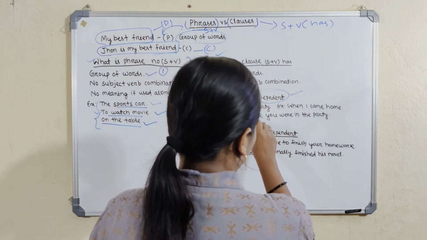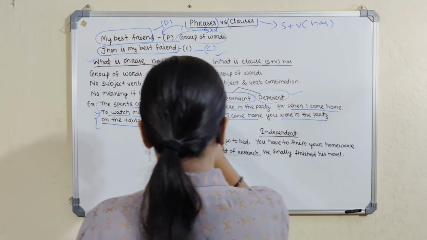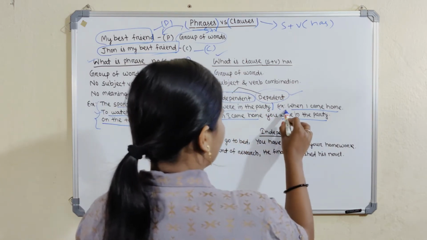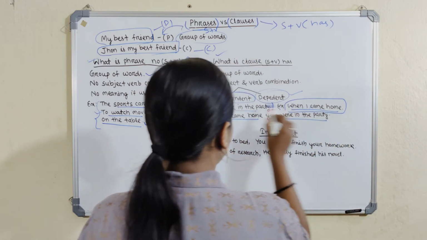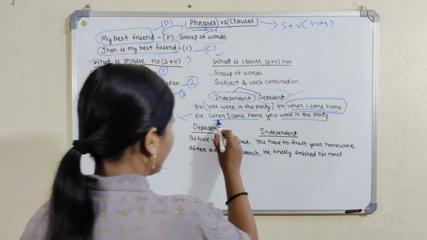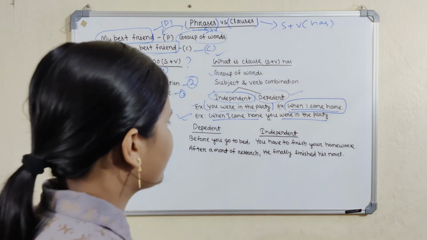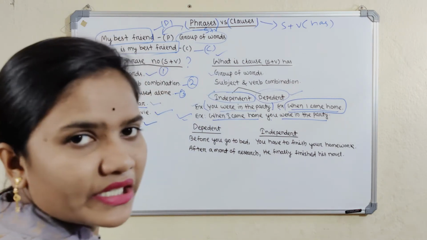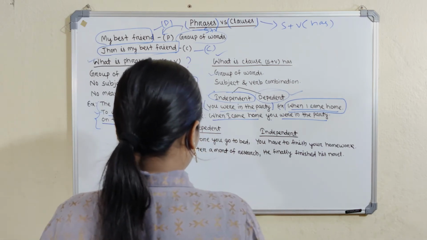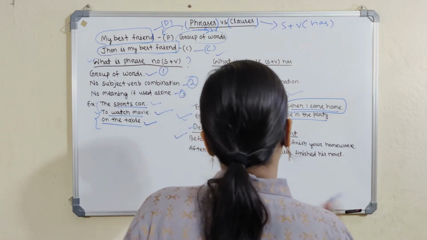Example: when I came home, you were in the party. It is a complete sentence. One part is an independent clause and the other is the dependent clause. When the independent and dependent clause are combined together, it is a complete sentence: when I came home, you were in the party. Let's take some more examples to understand dependent and independent clauses clearly. Before you go to bed, it is the dependent clause. And the independent clause is you have to finish your homework.